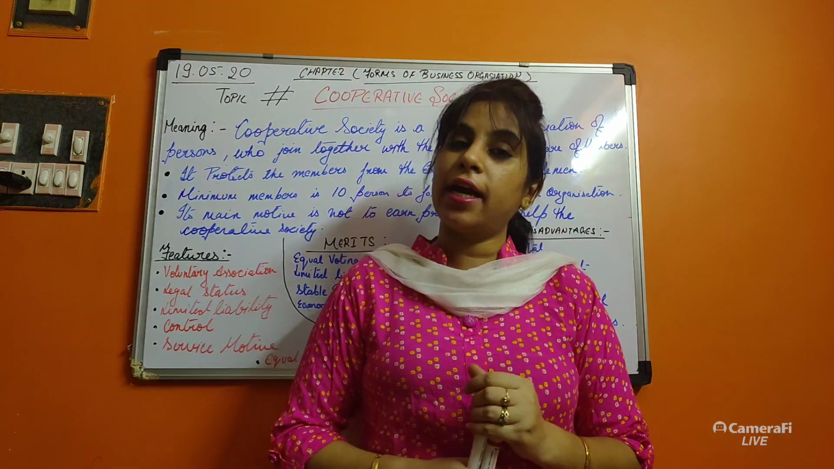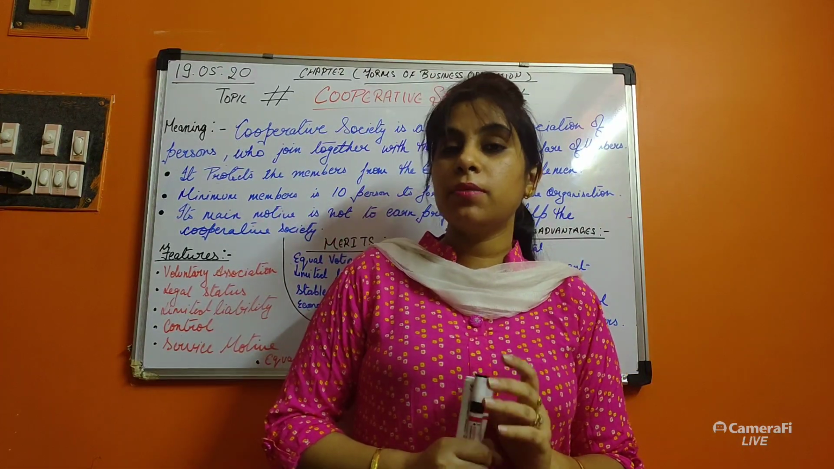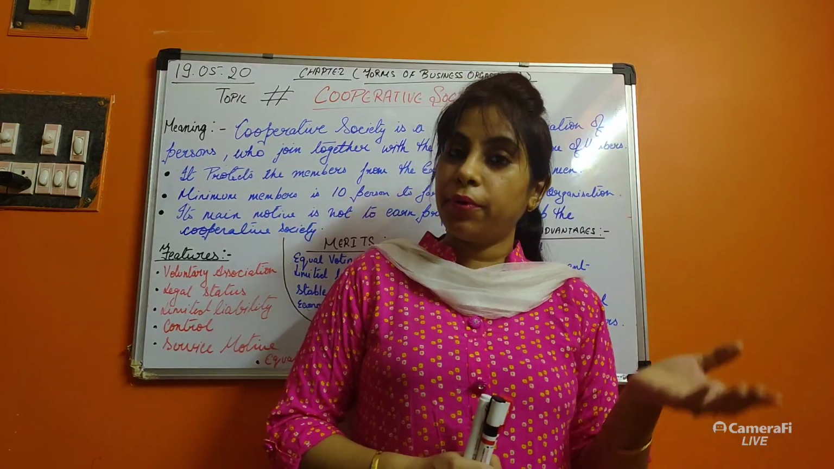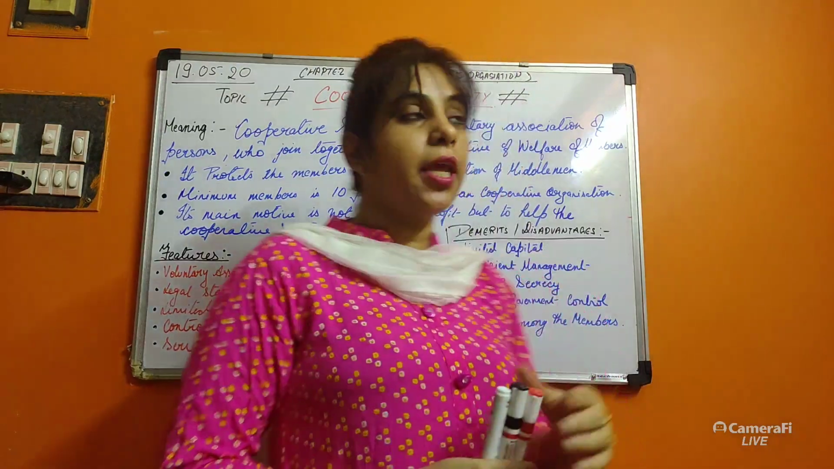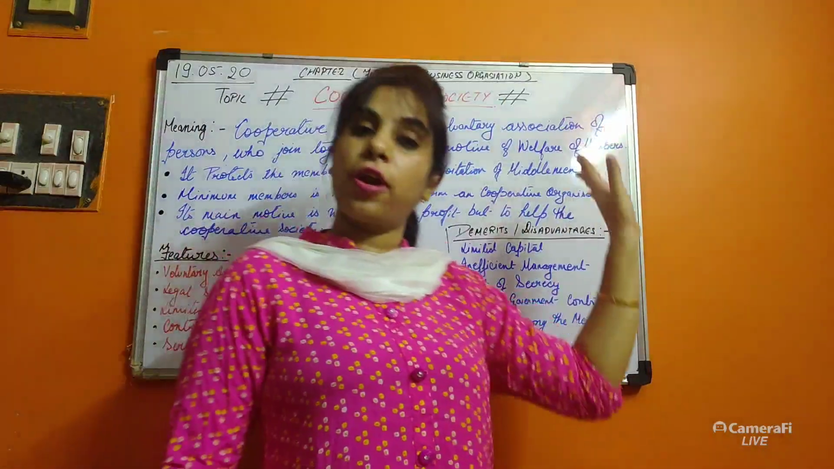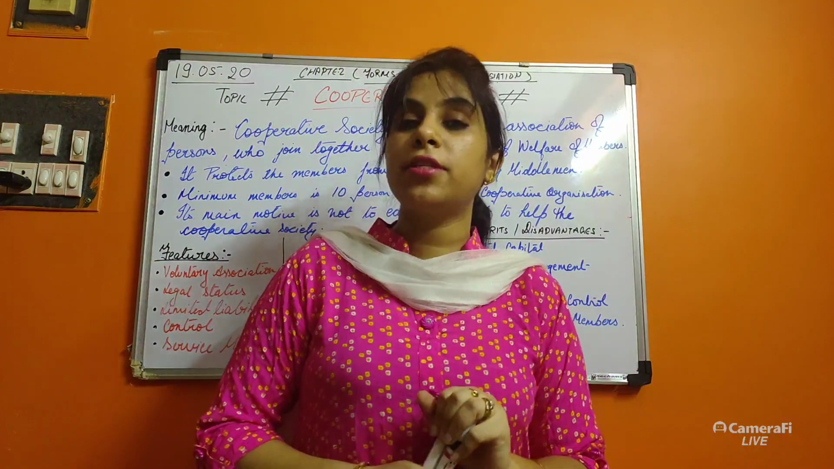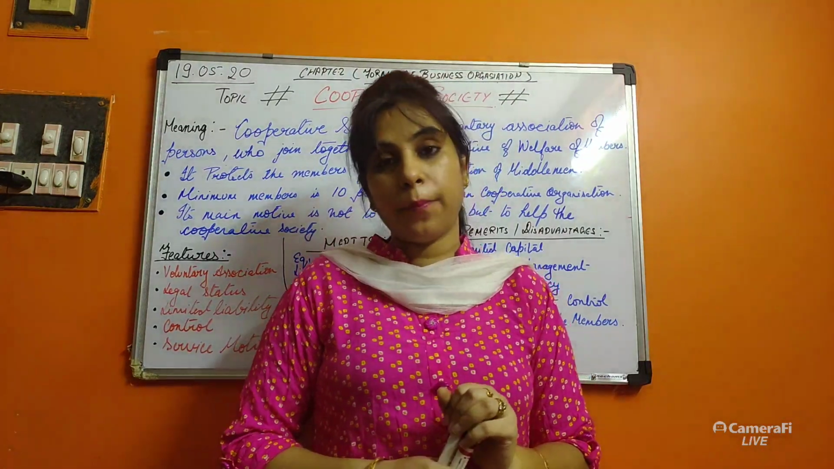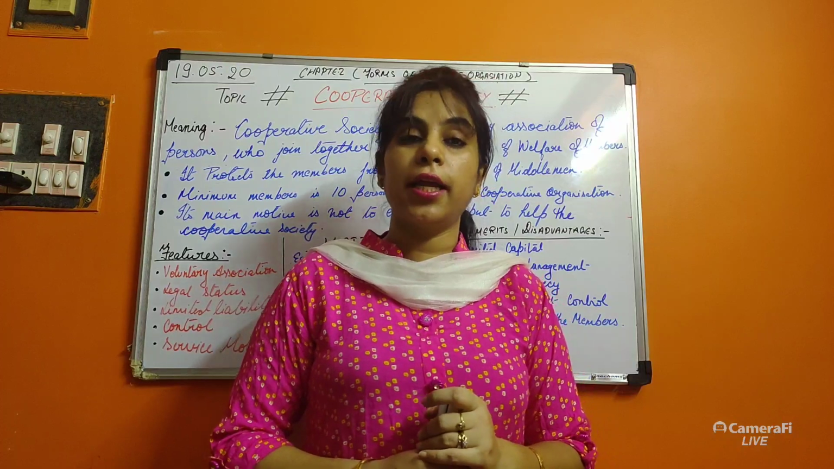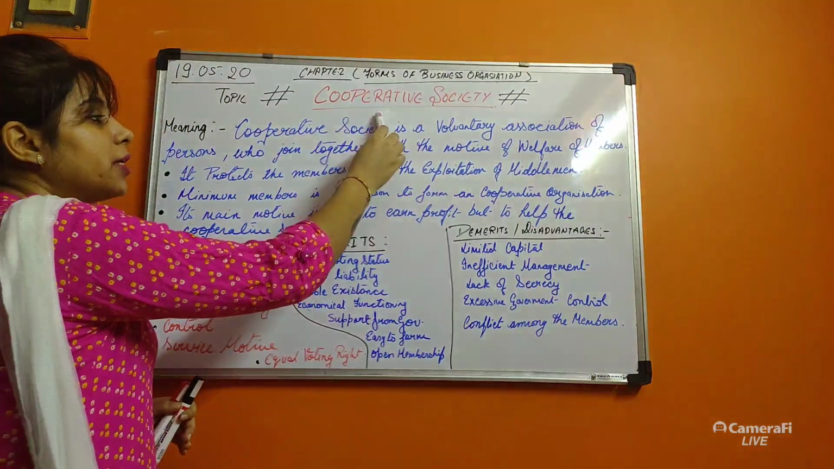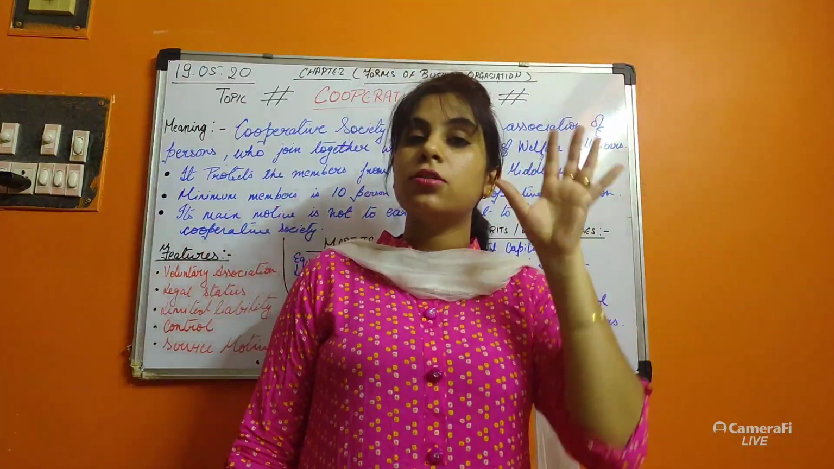Okay, students, we are starting with chapter number 2, which has been done by Pratik sir before. The name of the chapter is Form of Business Organization. There you have studied sole proprietorship, joint stock company, and partnership. So today we are going to study the topic cooperative society.